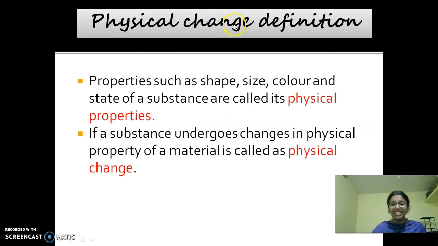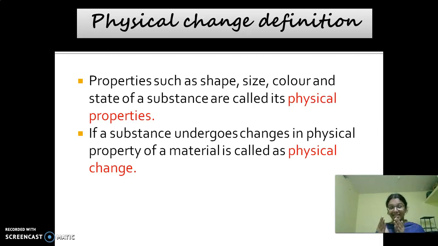Second thing, the definition of physical change. Properties such as shape, size, color and state of a substance are called physical properties. What are the physical properties of a material? Size, shape, color and state of a substance are called its physical properties.